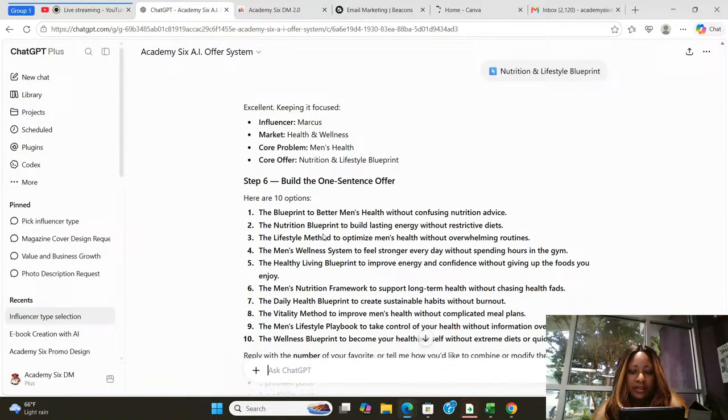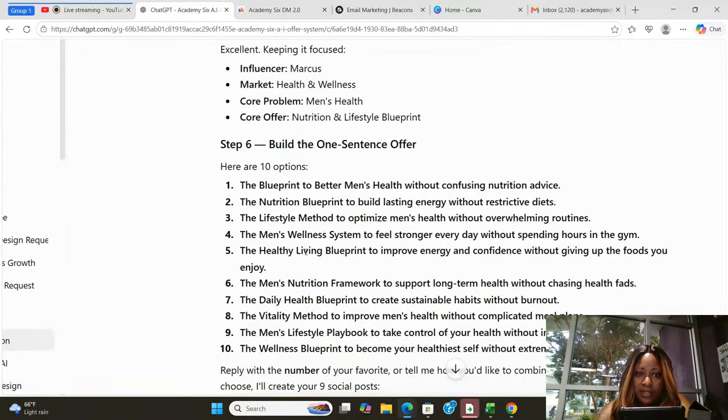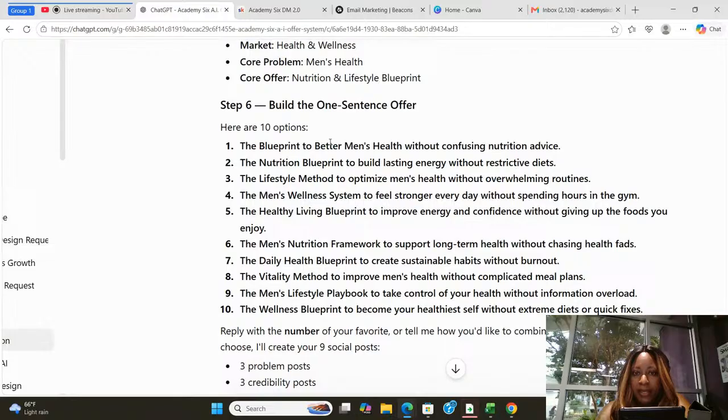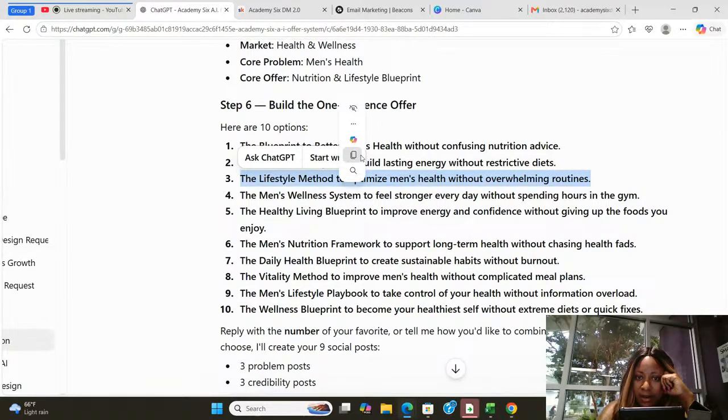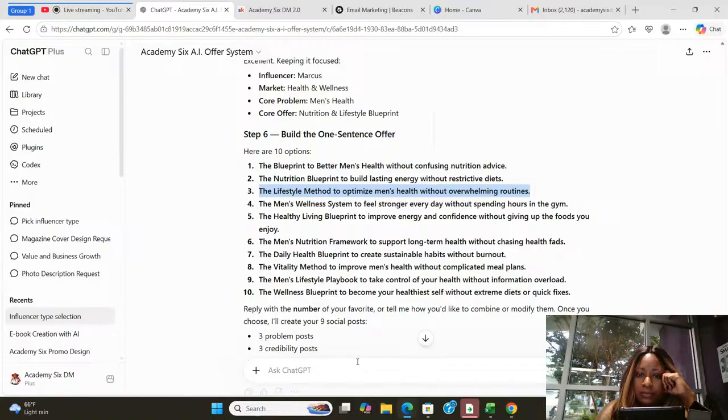All right, so I have an influencer that I created. His name is Marcus. We just named him. The blueprint to better men's health without confusing nutrition advice. Let's take a look. The nutrition blueprint to build lasting energy without restrictive diets. The lifestyle method to optimize men's health. We're going with this one. The lifestyle method to optimize men's health.